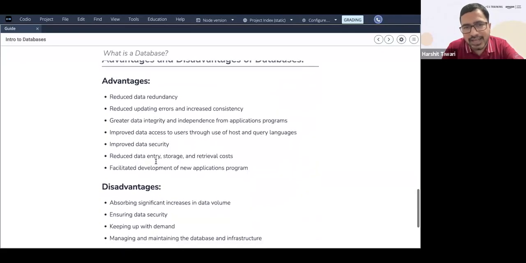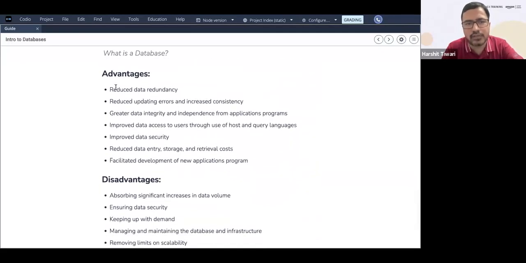What are the advantages and disadvantages of a database? The advantages: it reduces data redundancy, so you don't keep saving the data again and again. If you have proper database management, you don't have redundancy. Reduced updating errors and increased consistency.